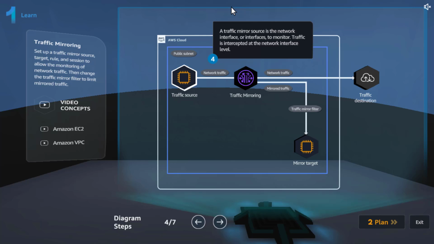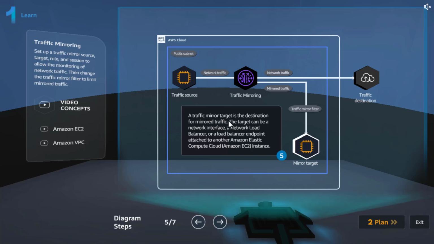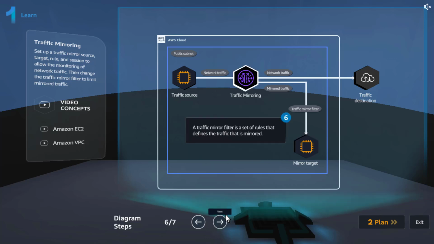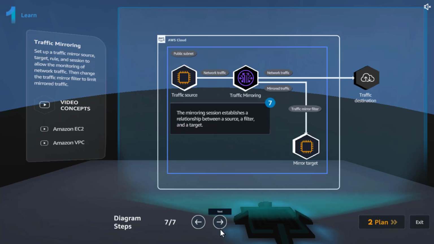A traffic mirror source is the network interface or interfaces to monitor. Traffic is intercepted at the network interface level. A traffic mirror target is the destination of mirrored traffic. The target can be a network interface, a network load balancer, or a load balancer endpoint attached to another Elastic Compute Cloud EC2 instance. A traffic mirror filter is a set of rules that defines the traffic that is mirrored.